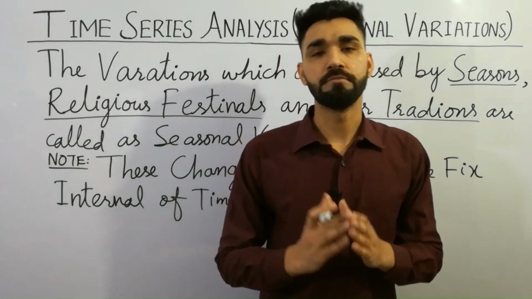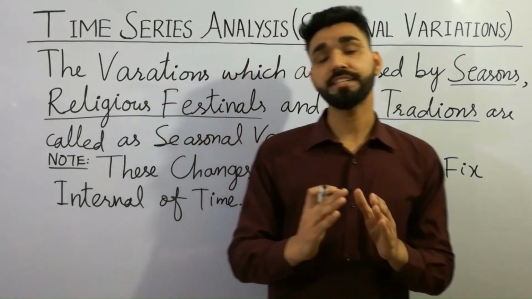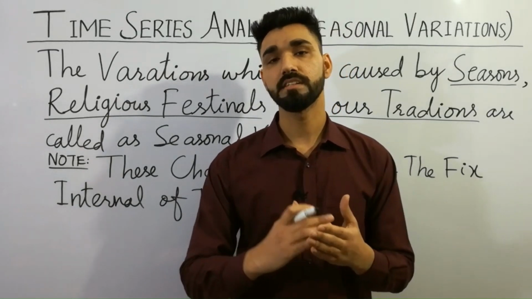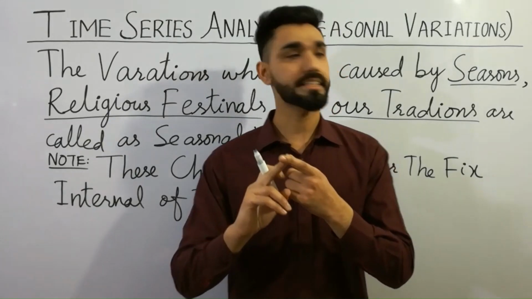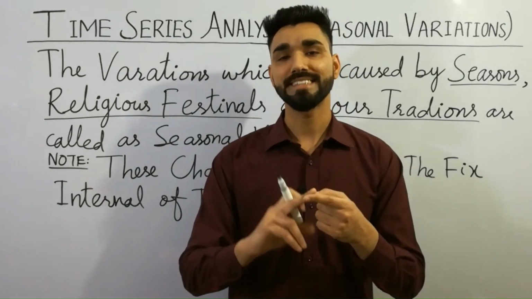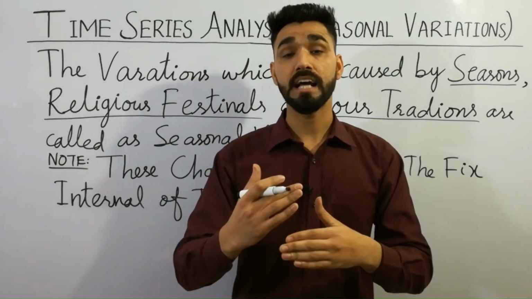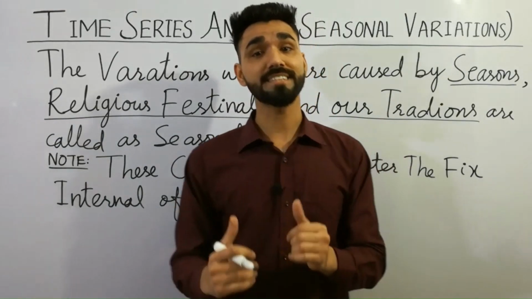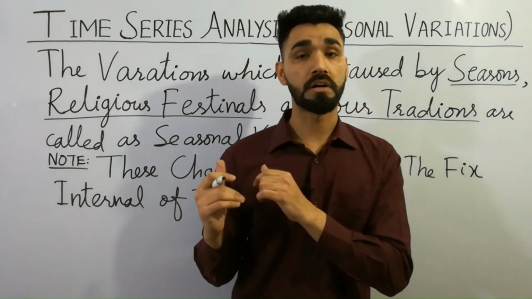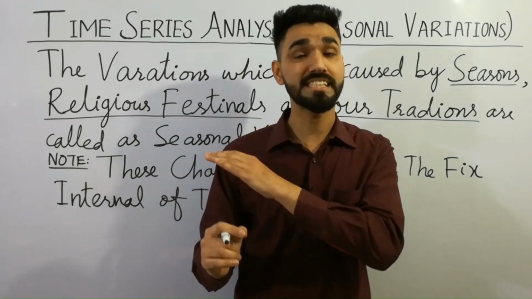Let's suppose that we have a past year, I repeat, 2022. In 2022, we have many seasons: winter season, summer season, autumn season. This is the first point. The next, religious festivals: Eid al-Fitr, Eid al-Azha, Diwali, Christmas, and the last point is marriage. These changes come back again after a fixed interval of time, so that's called seasonal variations. I hope that you are clear about all the points, the definition and real life examples of seasonal variations.